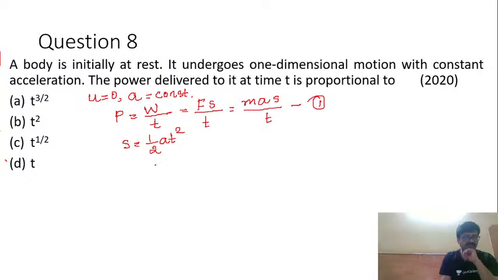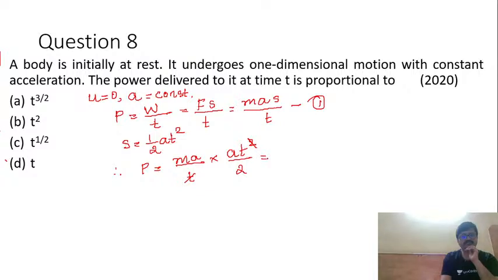So if I substitute this in first equation, then power becomes equal to M A divided by T into AT square by 2. Right, so T, 1T cancels off.